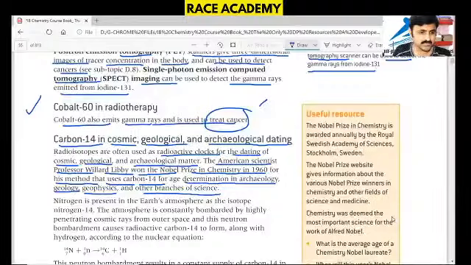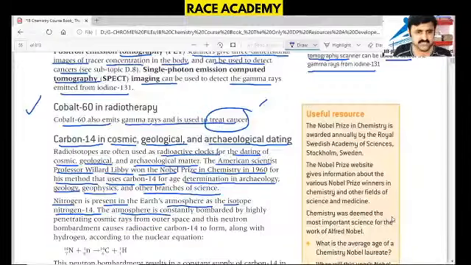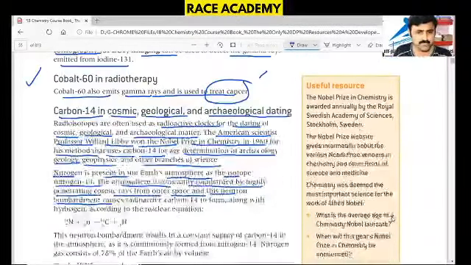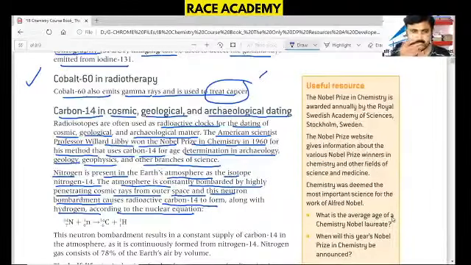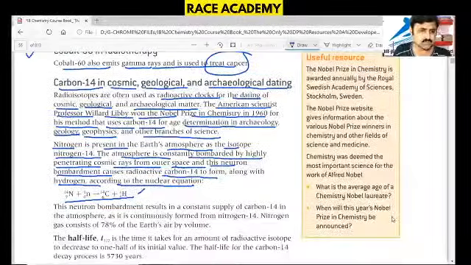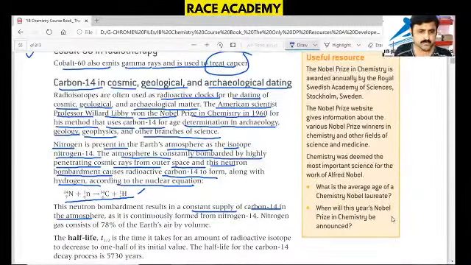Coming to nitrogen, it is present in the Earth's atmosphere. As you know, the isotope nitrogen 14 in the atmosphere is constantly bombarded by highly penetrating cosmic rays from outer space, and this neutron bombardment causes radioactive carbon 14 to form along with hydrogen, according to the reaction here, with 7 and 14. When the nitrogen 14 isotope is bombarded with a neutron, carbon 14 is developed in this nuclear reaction. This neutron bombardment results in a constant supply of carbon 14 in the atmosphere, continuously formed from nitrogen 14. Nitrogen gas makes up 78% of the Earth's air by volume.